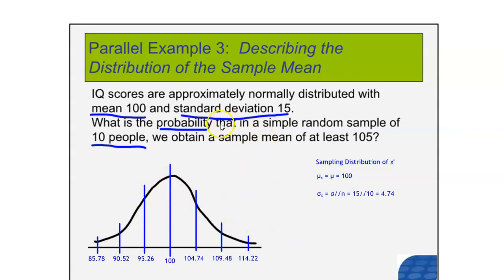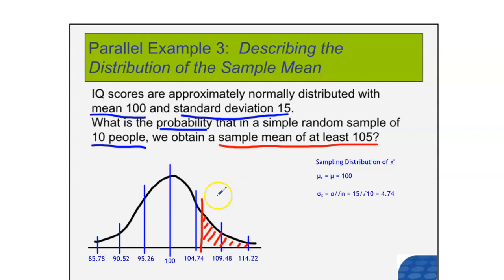Now the question is, what is the probability that in a simple random sample of size 10 people we get a sample mean of at least 105? Remember, the sample mean is going to be represented in this distribution, and the sample mean is at least 105. So let's say 105 is here. At least means we're looking for values that are higher than 105. So this is the region that we're looking for when we're doing our calculation.